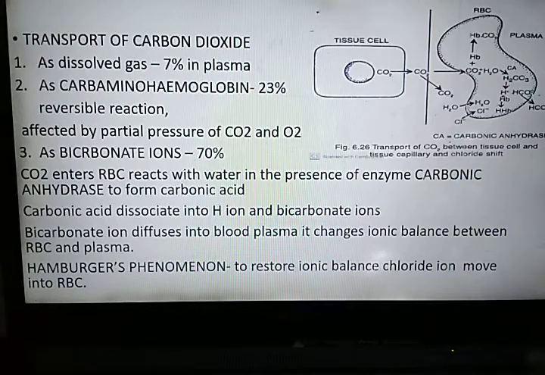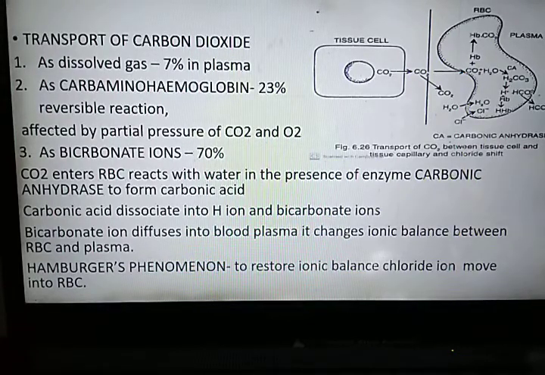The binding of carbon dioxide and oxygen depends upon their partial pressure. For example, when the partial pressure of carbon dioxide is high in the tissues and the partial pressure of oxygen is low, then more binding of carbon dioxide with hemoglobin occurs.